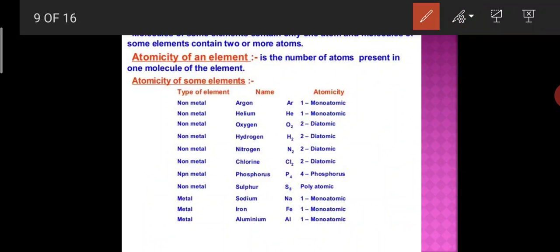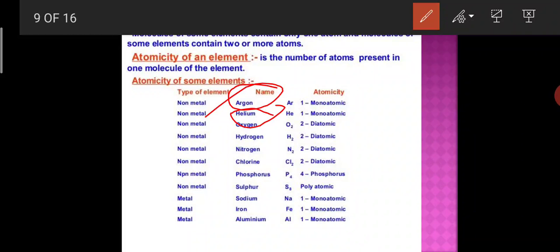Understand what I am saying? So there are some elements which exist as a free atom, not as molecules. They are found in a free state. You can take the example of the noble gases: argon, neon, helium, krypton, xenon, and radon.